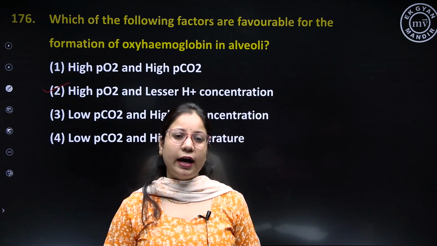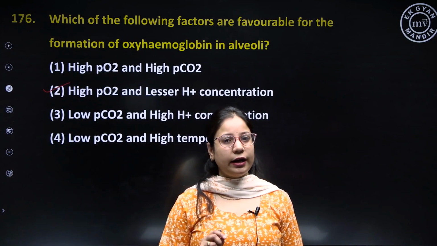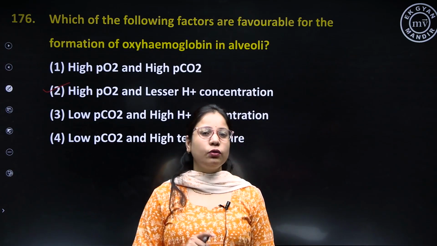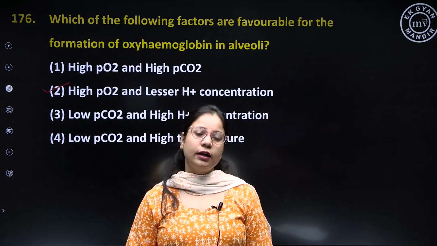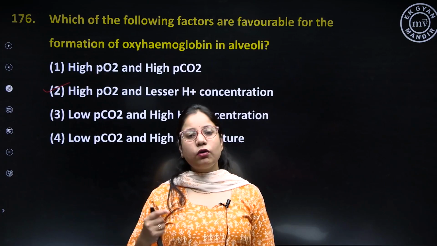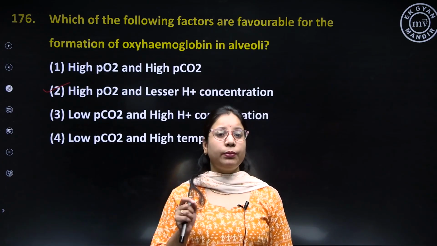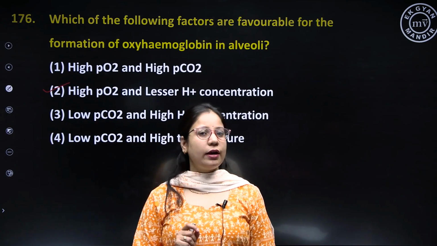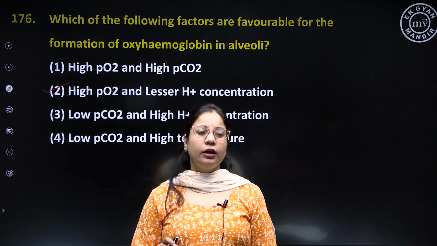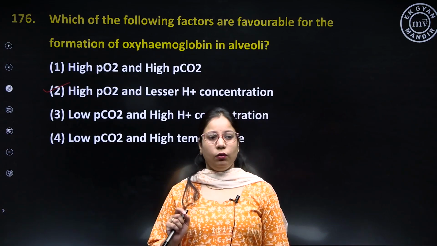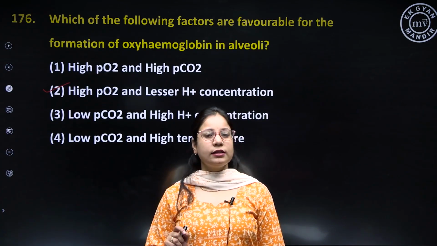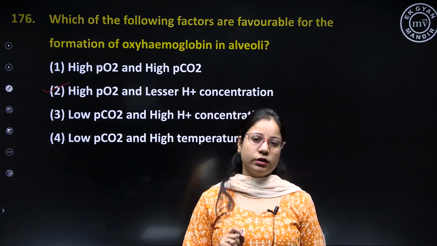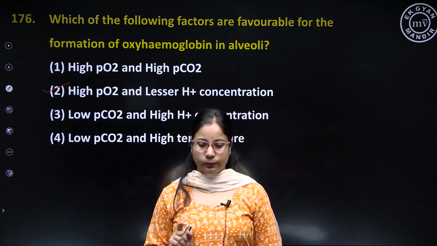because when there is higher concentration of carbon dioxide, H2CO3 is formed, and H2CO3 is highly unstable compound. So it dissociates into H plus and HCO3 minus. That is why higher concentration of H plus will be present only when there is higher concentration of carbon dioxide in the body. Okay, so oxyhemoglobin will be favored when there is higher concentration of oxygen and lesser concentration of H plus ions.